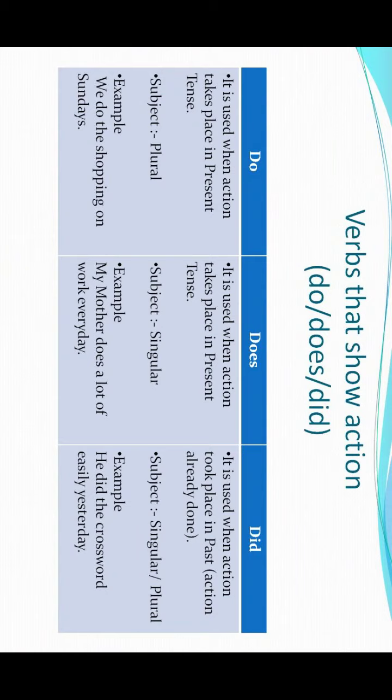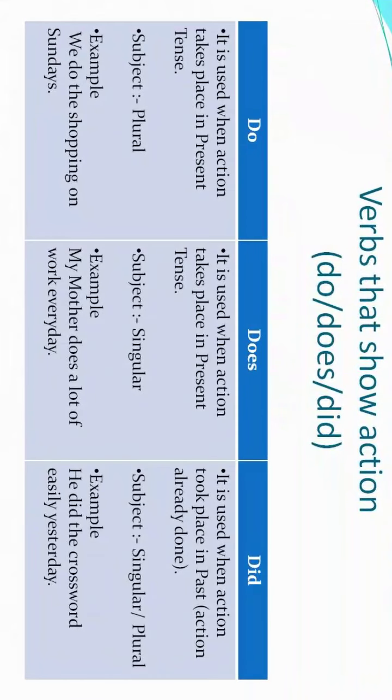So first of all we have the verbs that show action. In this slide we will discuss the verbs that show the action. There are three verbs that show action. The first is do, the second is does, and the third and final one is did. Where each and every verb is used is written in their section. So first we will study about do.